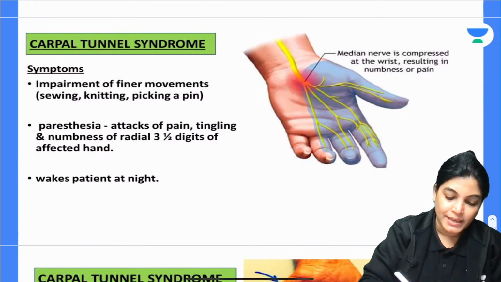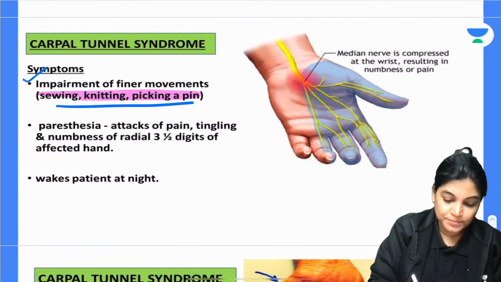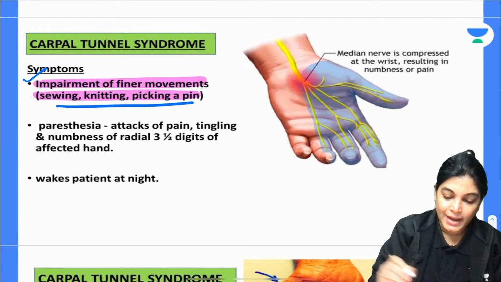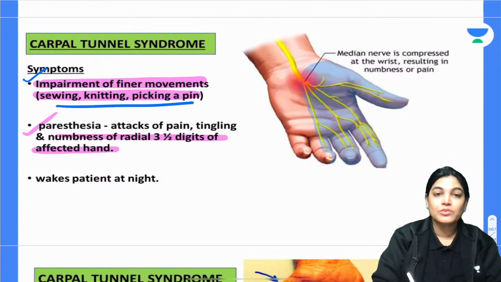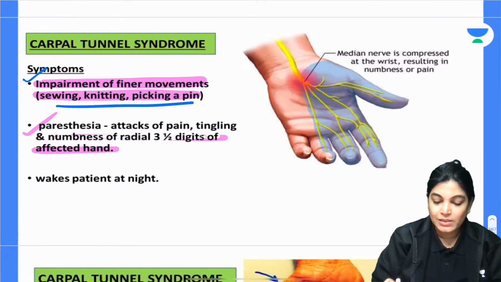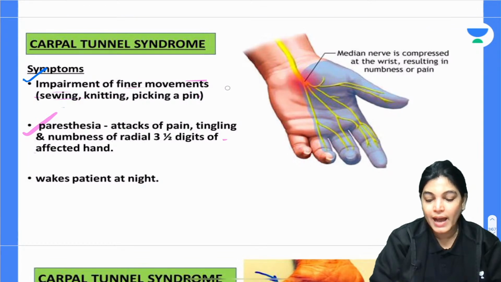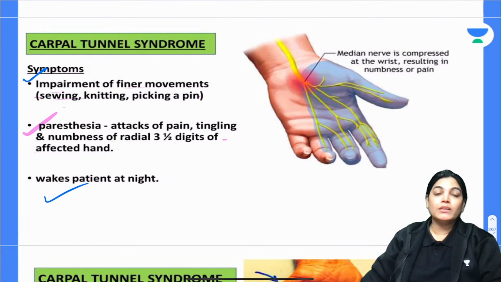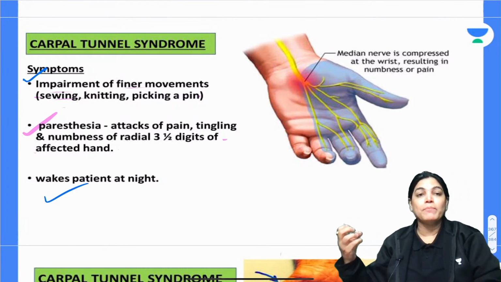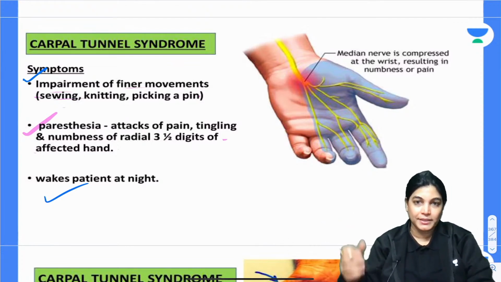So, my dear aspirants, the symptoms are impairment of finger movements, tingling and pricking, paresthesia and numbness in the lateral 3.5 digits and the palm. Sometimes the symptoms are so severe that the person wakes up in the middle of the night because of the pain, paresthesia and numbness.